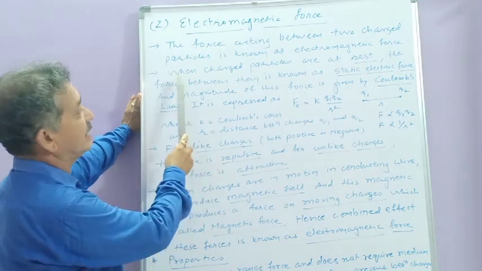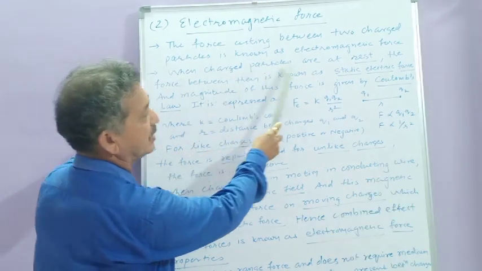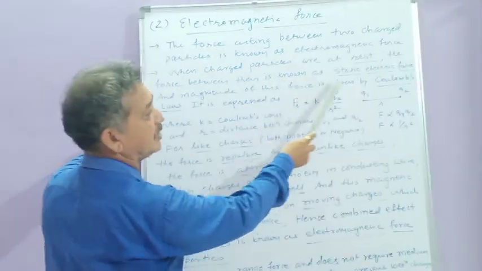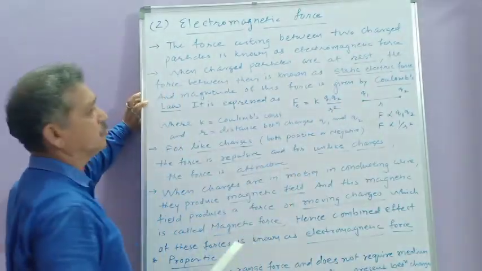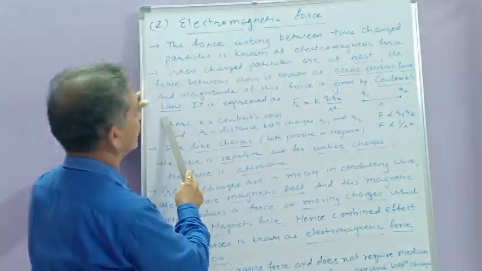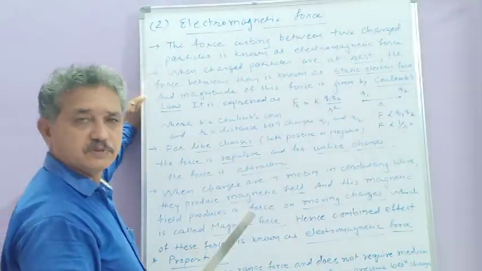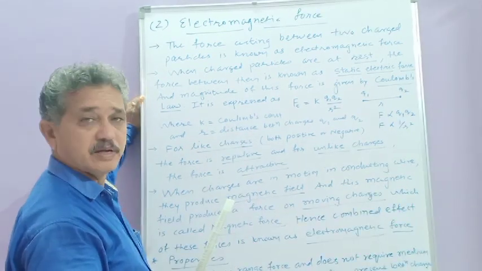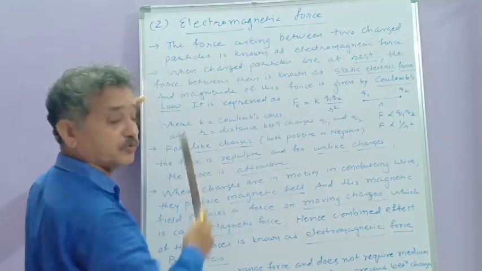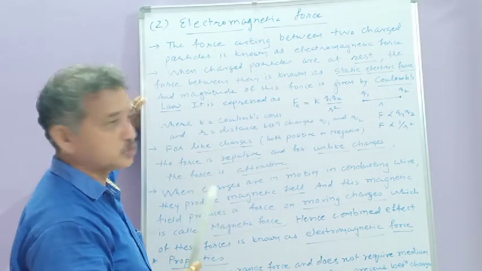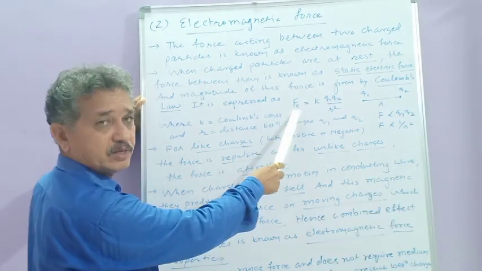When the charged particles are at rest, then the force between them is known as static electric force. And the magnitude of the static electric force is given by Coulomb's law. This Coulomb's law you will study in detail in 12th standard. And the statement of Coulomb's law is just like Newton's universal law of gravitation. So here I have written only the formula.